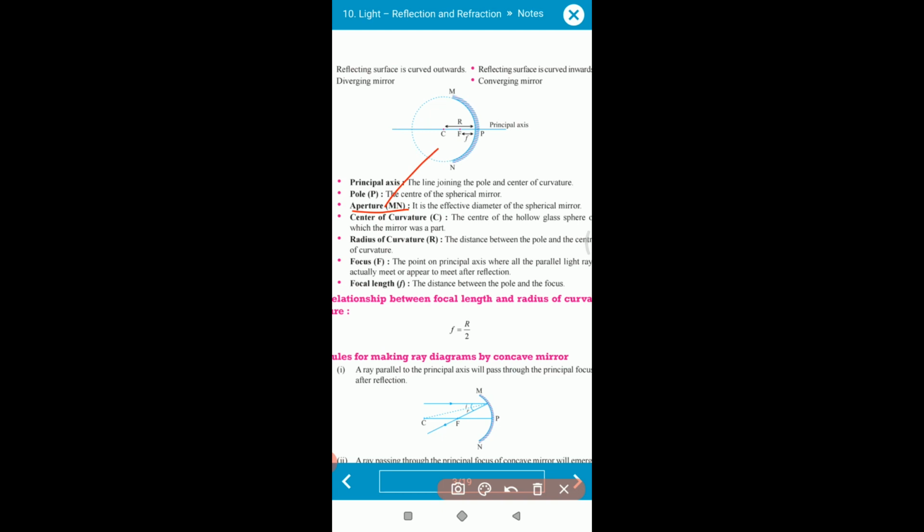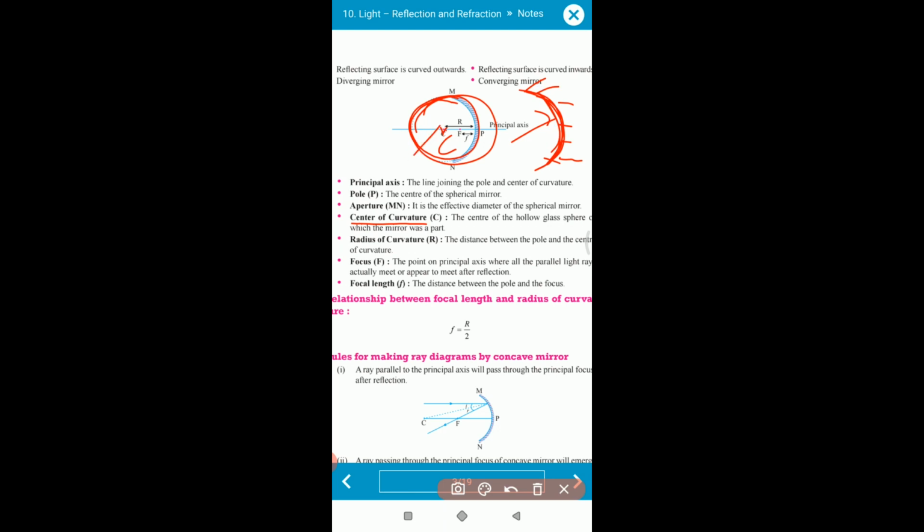Now aperture is what? Aperture is the face of the mirror. The surface from here to here is called the aperture of the mirror. Clear? Another, what is center of curvature? This is the globe, and from which globe it is made, the center of that globe is the center of curvature for this mirror.